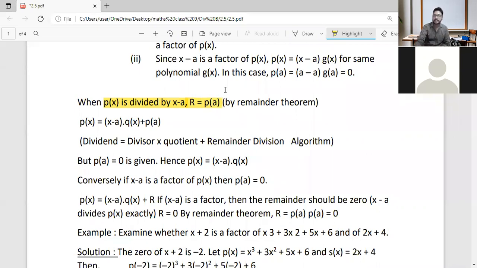Then what can we write? We can write that p of x is equal to x minus a into q of x plus p of a. This is what we can write. So instead of r, we have written p of a. You can hear me, right?